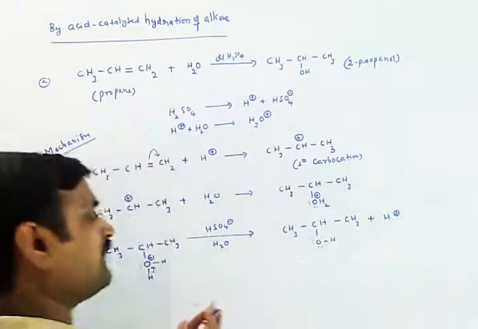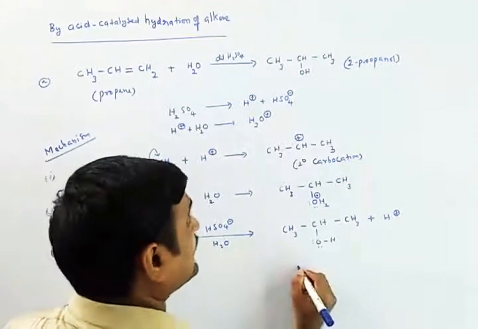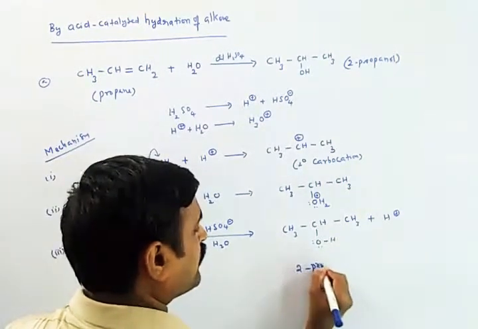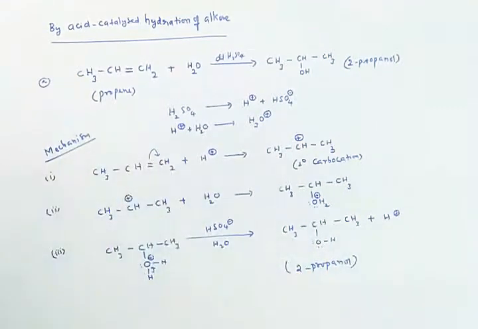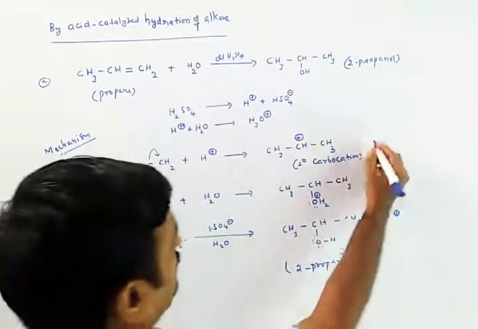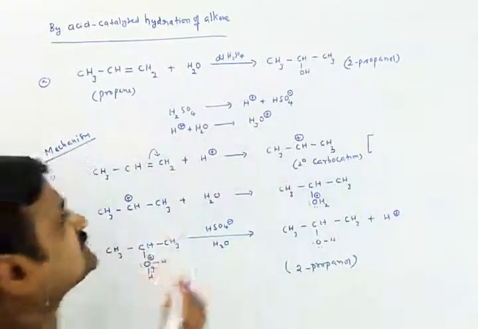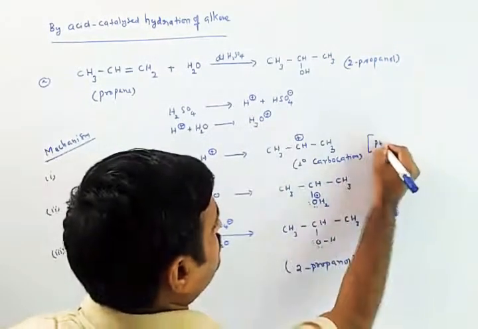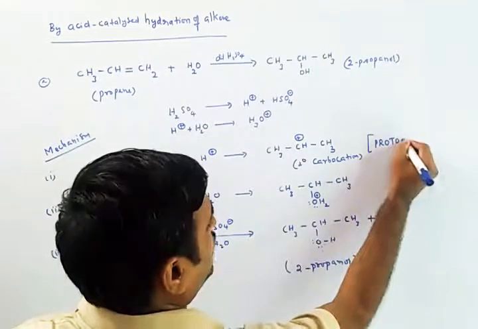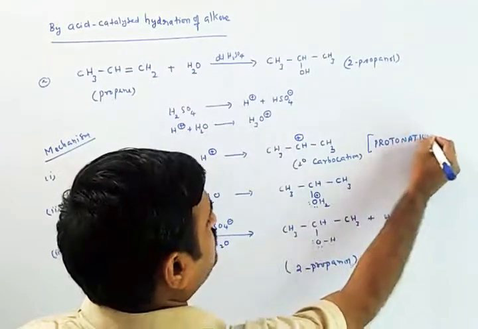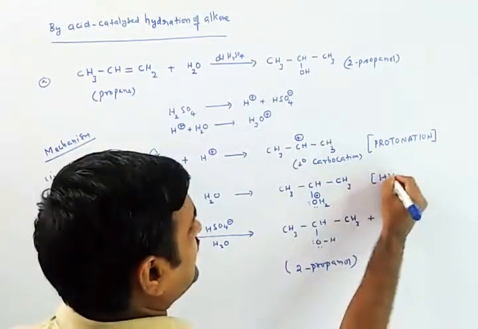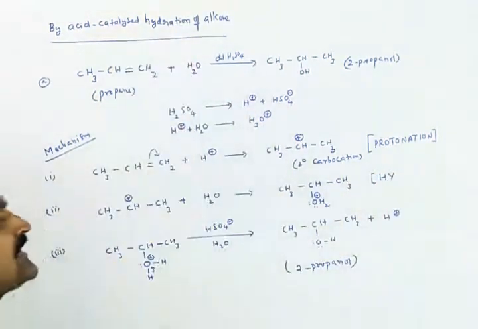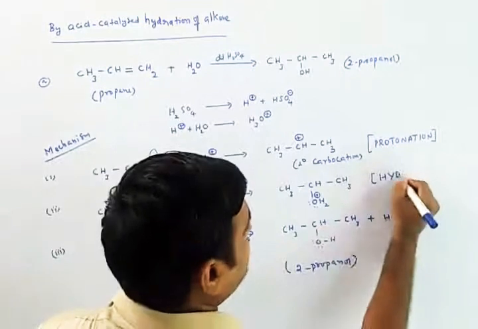This is the final product, called a secondary alcohol, 2-propanol, in this reaction. So what is the first step? We can call the first step protonation of alkene. The second step we can call hydration. The exact name of this reaction comes in this step, that is hydration.